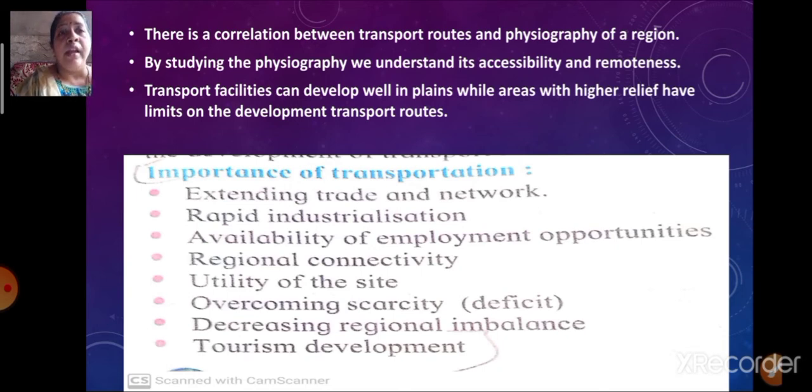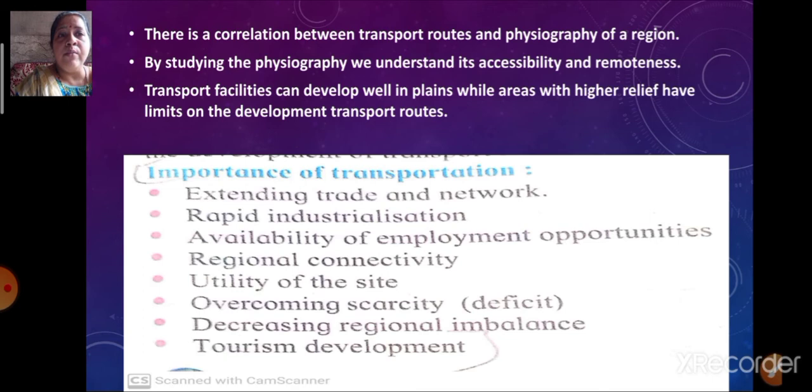Extending trade and network. Trade and network can be extended just because of transportation. Transportation facilitates trade and network. Industrialization takes place rapidly; rapid industrialization is seen just because of transportation.